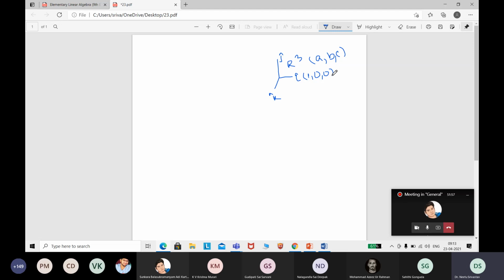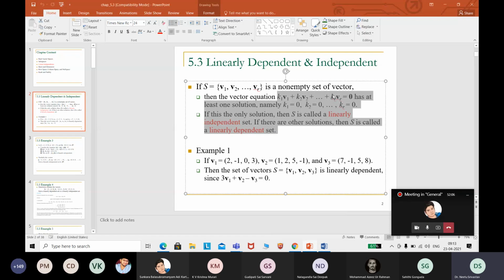So that is why they are linearly independent. Mathematically, we write this in terms of the linear combination: if k1v1 plus k2v2 plus so on krvr is equal to 0 only when k1, k2, so on, kr are all 0, then it is linearly independent. Otherwise, if there is a non-zero solution, then it will be linearly dependent.